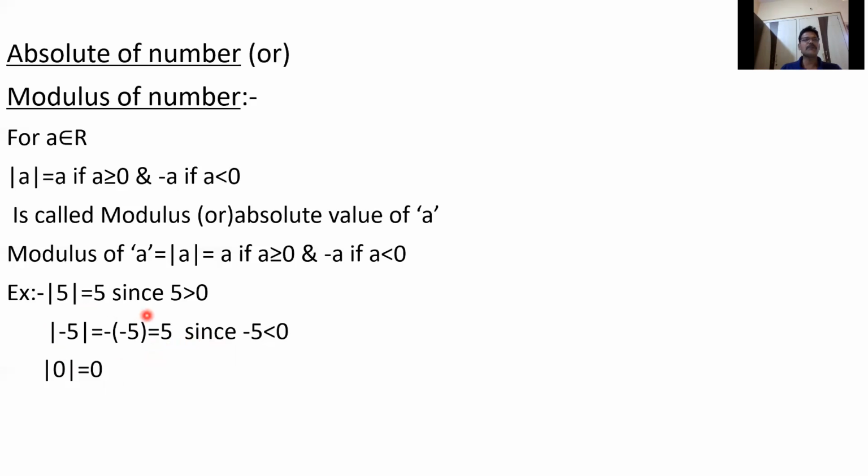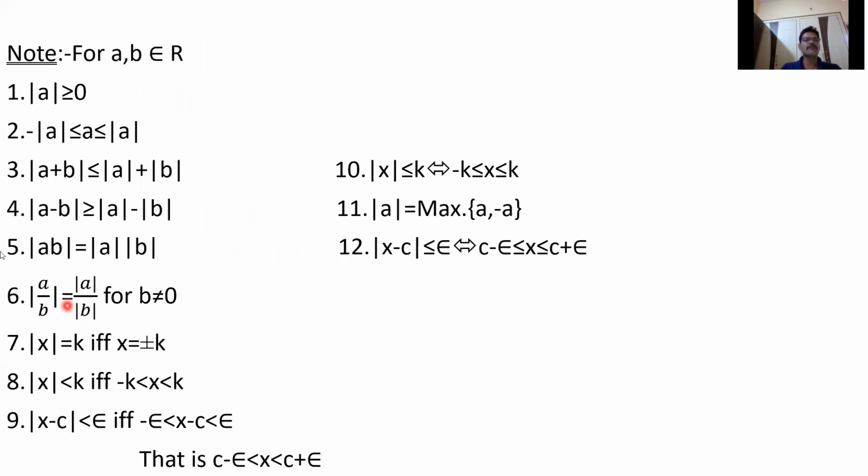So finally, some properties of absolute values, the modulus. For a, b belonging to R, mod a is always greater than or equal to 0. It cannot be negative, by the definition of the modulus of a number. Also, minus mod a is less than or equal to a, which is less than or equal to mod a.